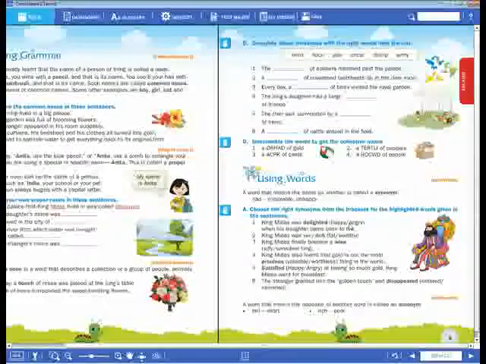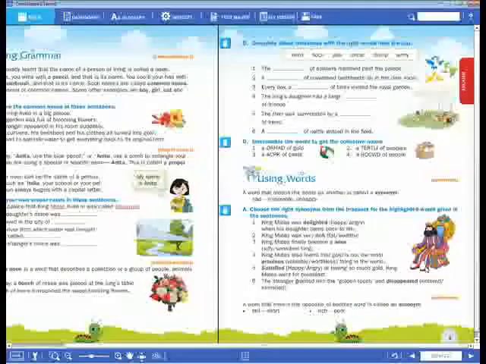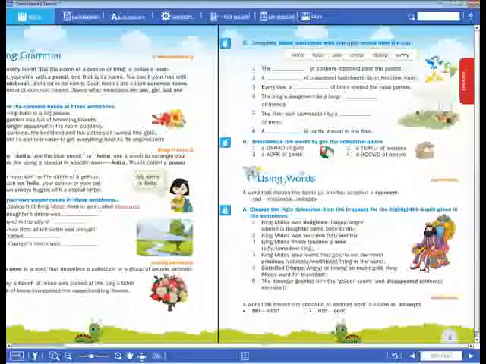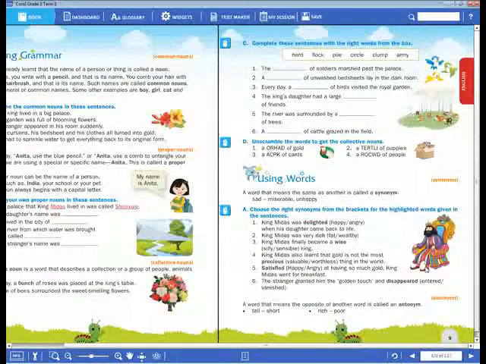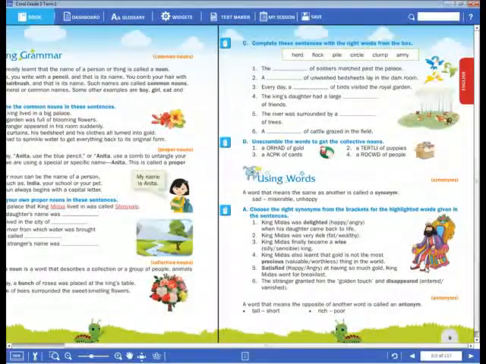Next one is here. Today we will learn collective nouns. Everybody, have you understood? A group of people, or a group of animals, or a group of things joined together, we have a name for it. What do we call that name? Collective noun. We can use one word for the collection of people, animals or things. That noun we call a collective noun. Okay, I will give you a few more examples, dear children. So everybody, you have to learn. Now next one is here.